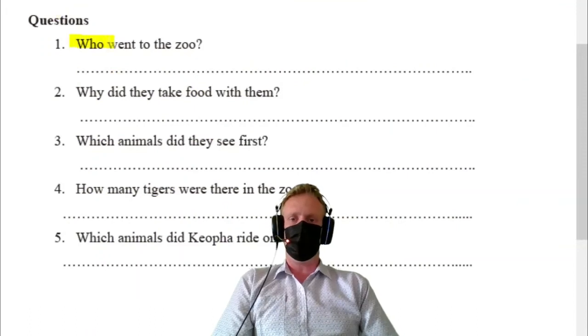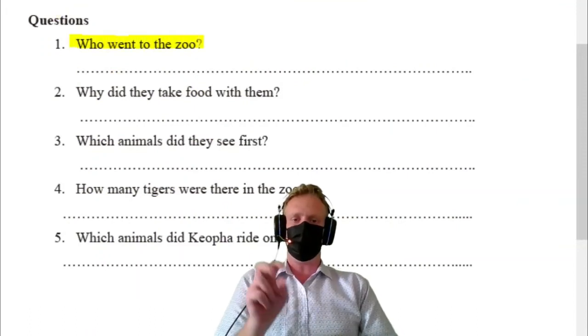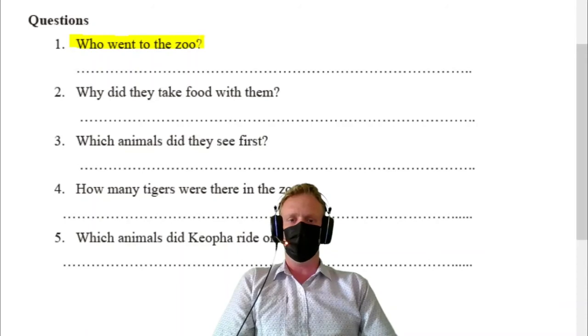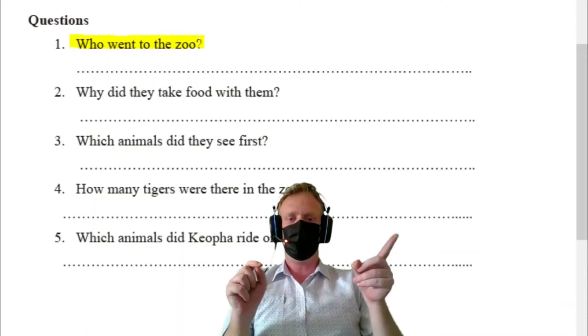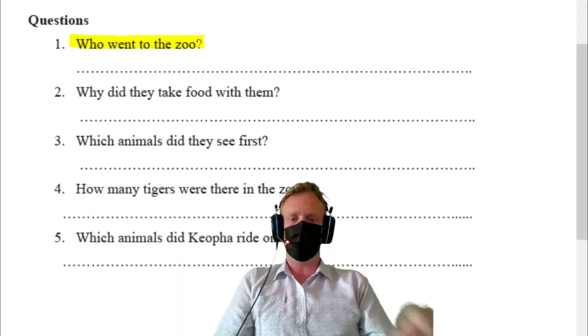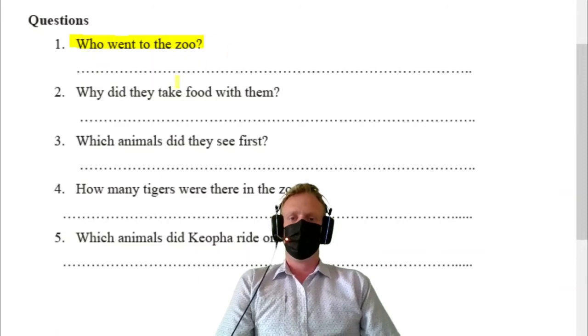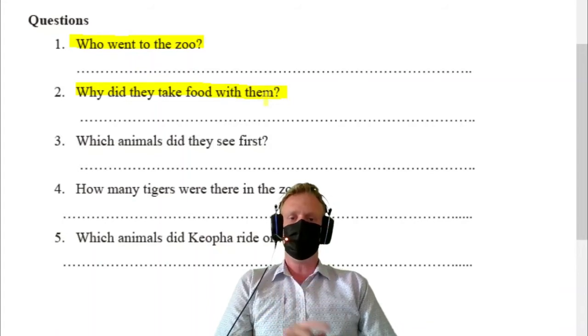Okay, question number 1. Who went to the zoo? There are 2 people who went to the zoo. Name the 2 people who went to the zoo. Okay, why did they take food with them? This one is easy: to give to the animals. Which animals did they see first?